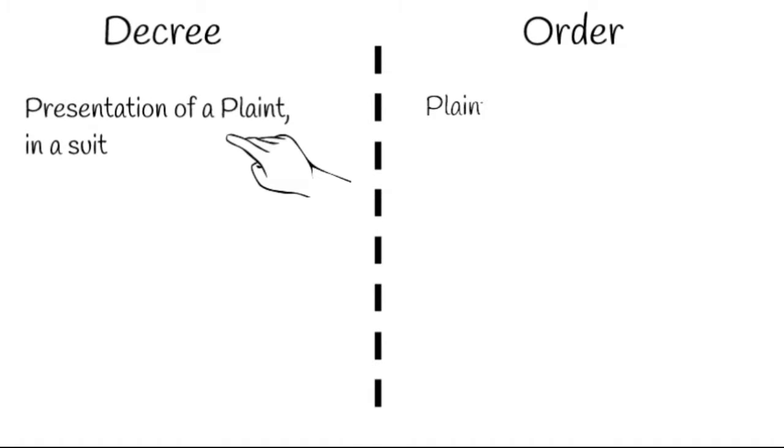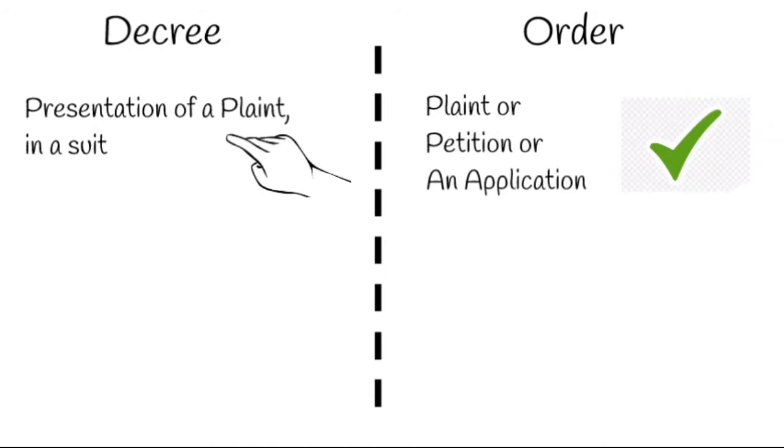So, a decree can only be passed in a suit which is commenced by the presentation of the plaint. On the other hand, an order may originate from a suit by presentation of a plaint, or may arise from a proceeding commenced by a petition or an application.